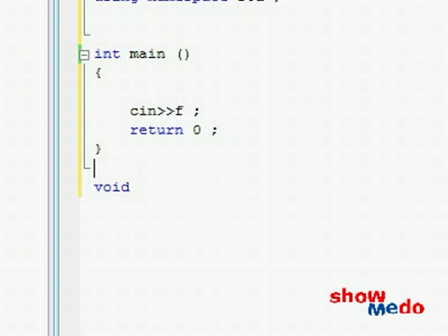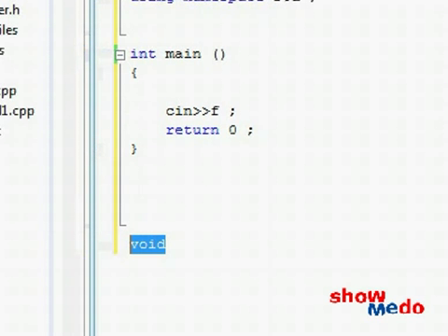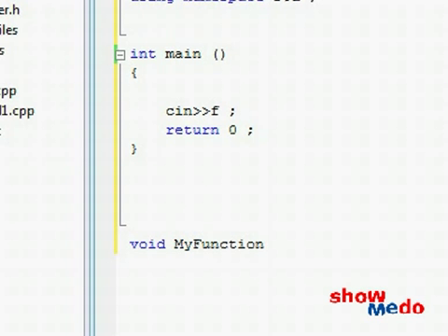Just know for now that to begin making your own function you have to start off with either a type, be it integer or float or whatever you want it to be, or you could just leave it void, which means no type. Next up, we give our function a name. Let's call this my function. This can be any text which is valid for a variable name.